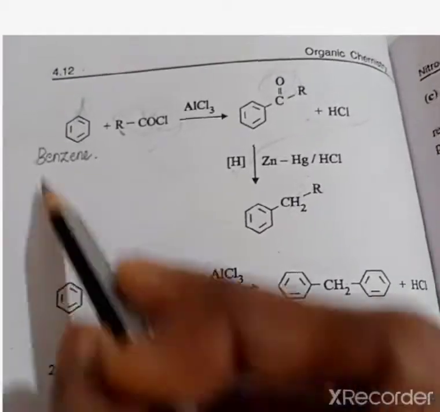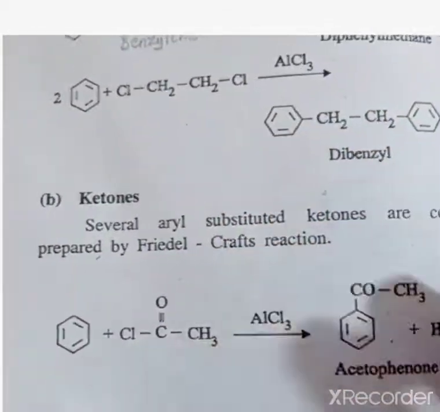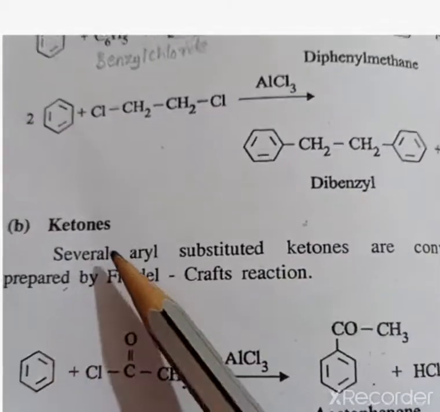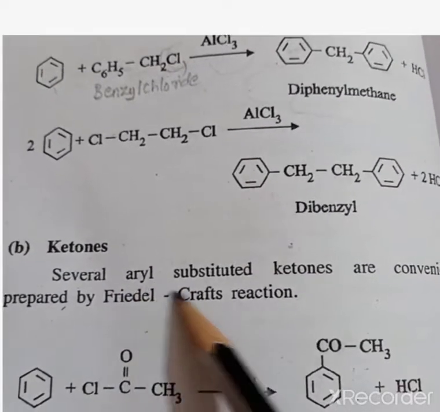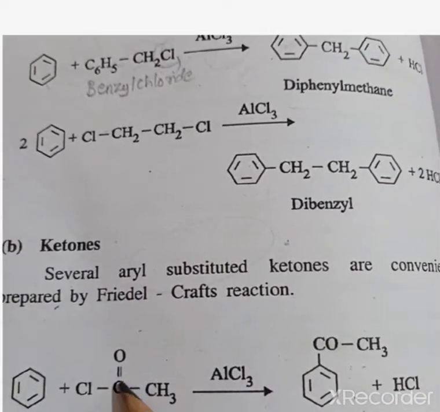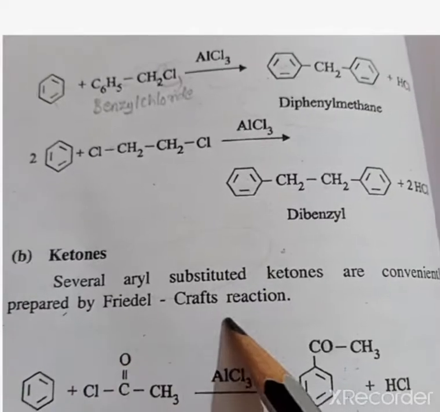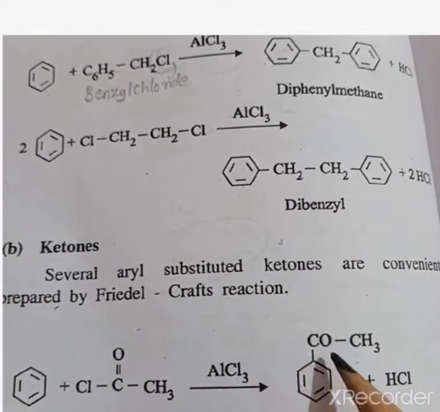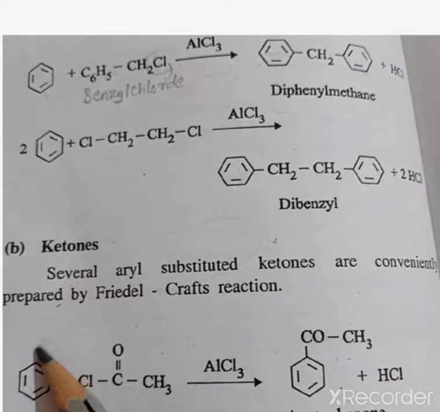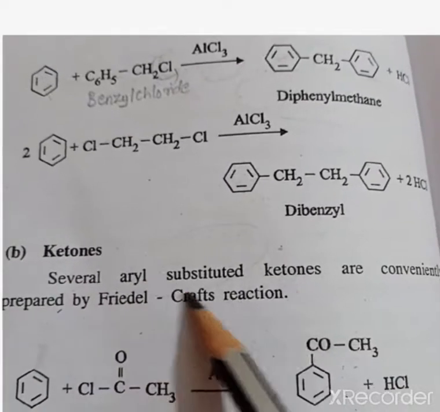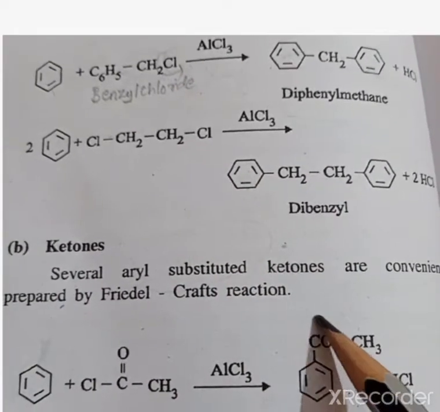Okay, so here the halogenation compounds are coming up from the ketones. Here the ketones will be several aryl substituted. Aryl means that some other ketone compound will be directly attached to this carbon, at the first position of the benzene ring. So they are said to be aryl substituted ketones. Here is the aryl compound.